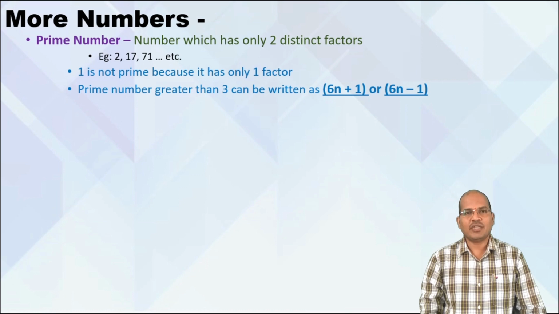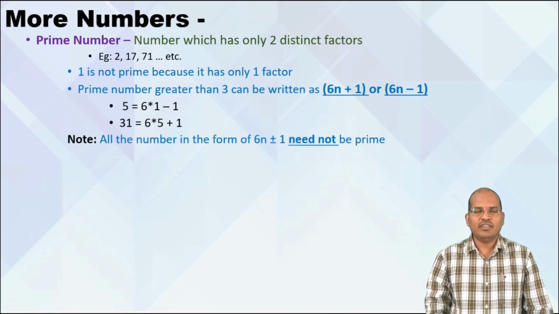Now prime numbers which are greater than 3 can be put in the form 6n plus 1 or 6n minus 1. For example, 5 is 6 into 1 minus 1. You can write 31 as 6 into 5 plus 1. Keep in mind, we have learned that all the prime numbers which are greater than 3 can be of the form 6n plus 1 or minus 1, but the vice versa is not true.